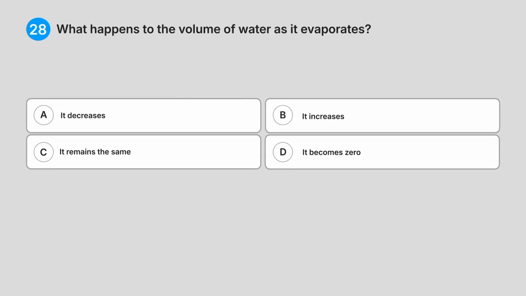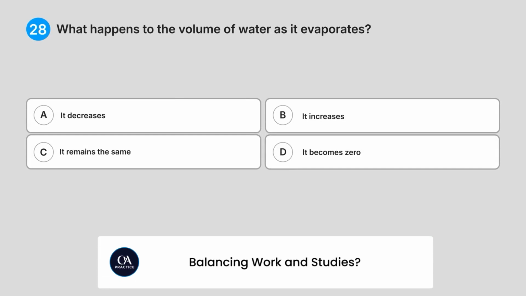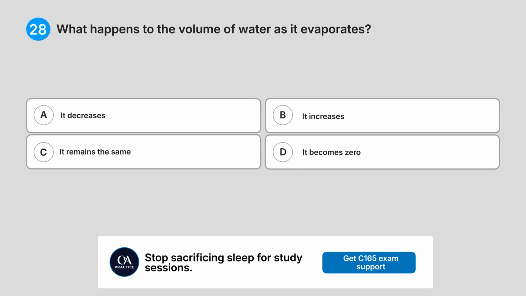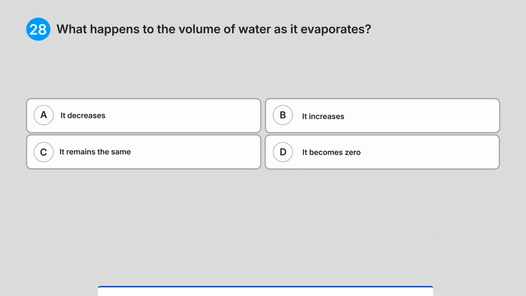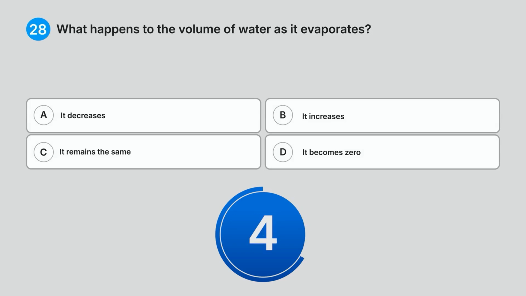28. What happens to the volume of water as it evaporates? A. It decreases. B. It increases. C. It remains the same. D. It becomes zero. Can you guess the answer?